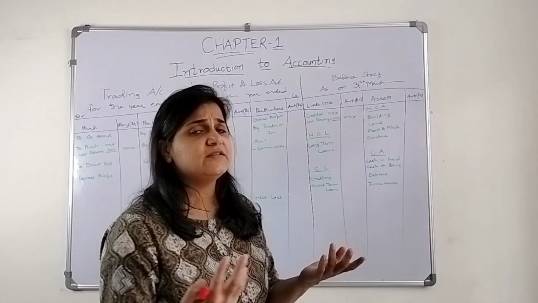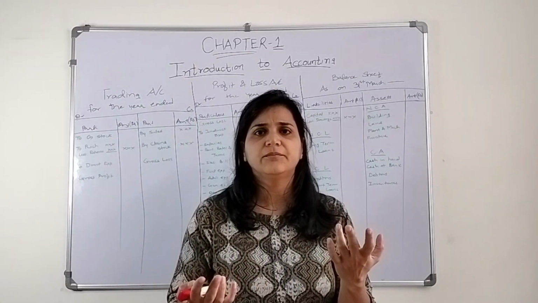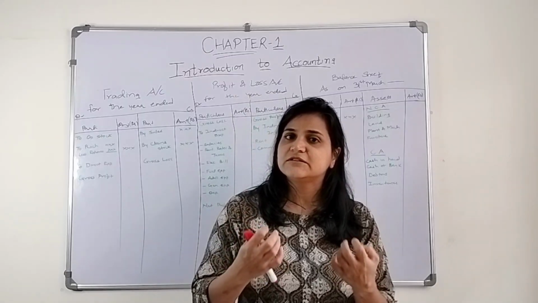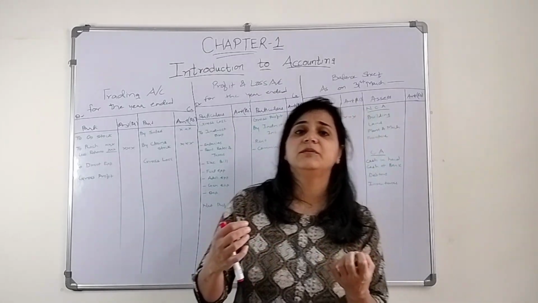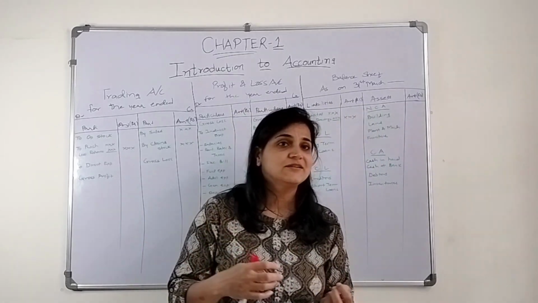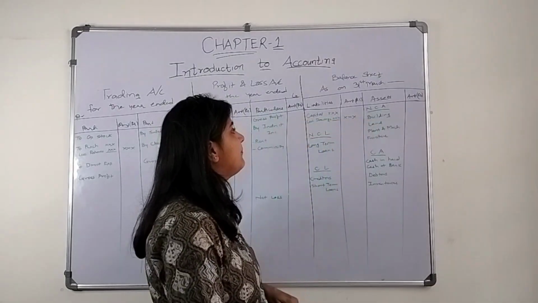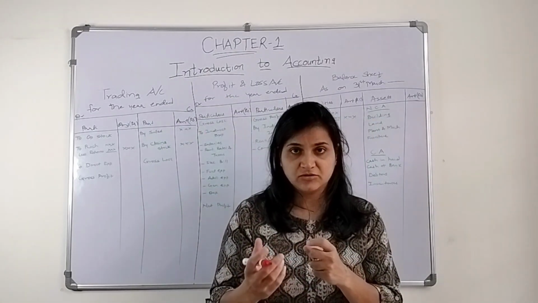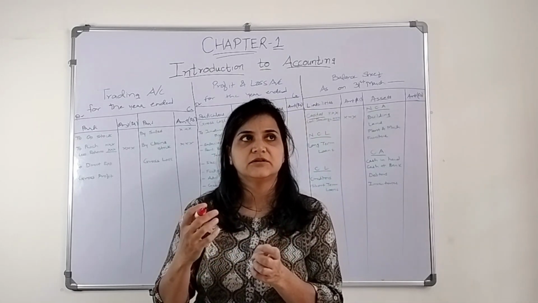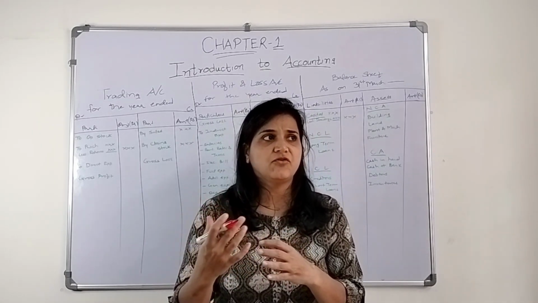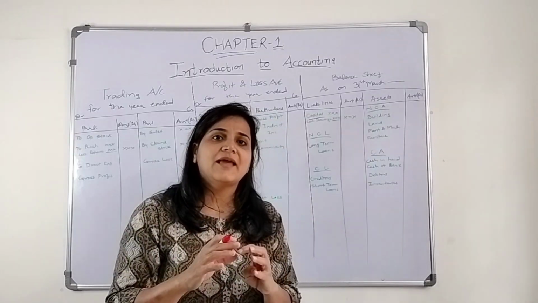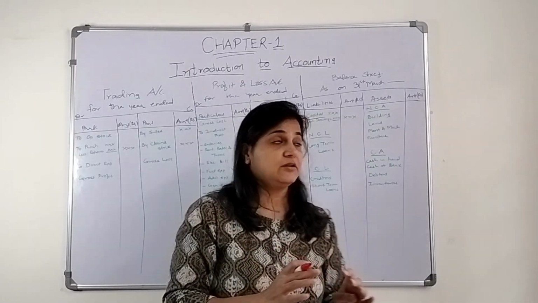Now which transactions are recorded? First and foremost, what does the owner bring? He brings a certain amount. To run a business, we need a certain amount, and that amount is brought by the owner. What is it called? It is called capital. It may be in cash, or it may be in any other form, like if he's bringing his motor vehicle or something, that is all considered as capital.